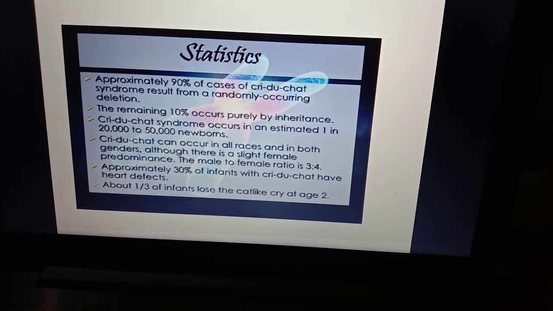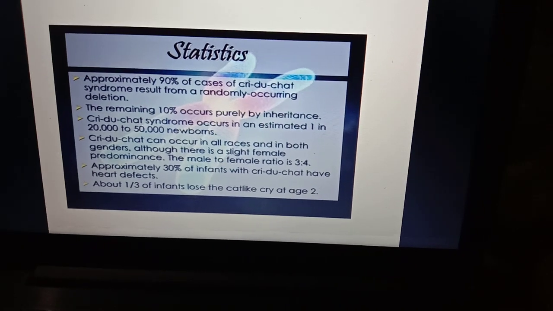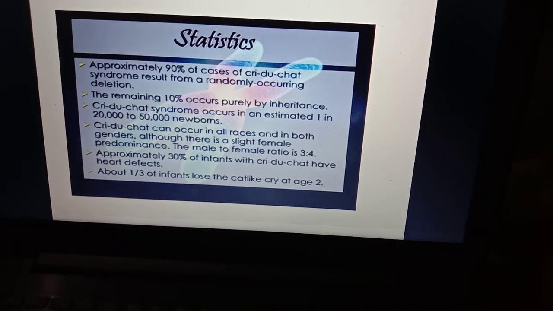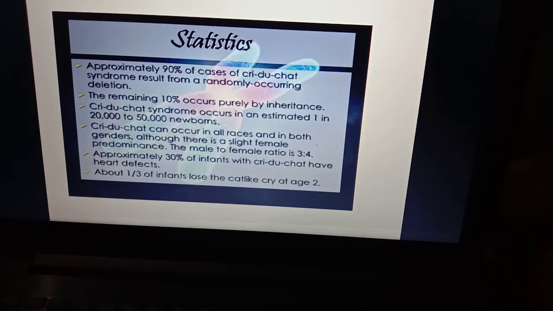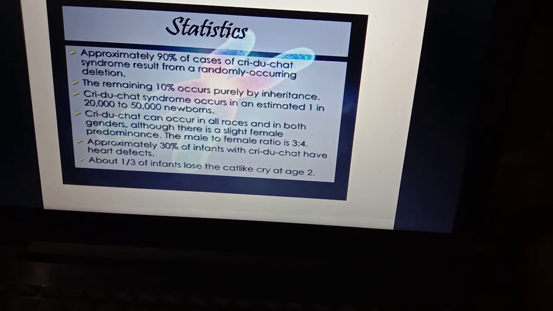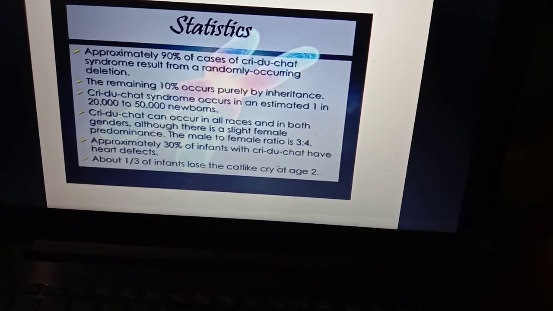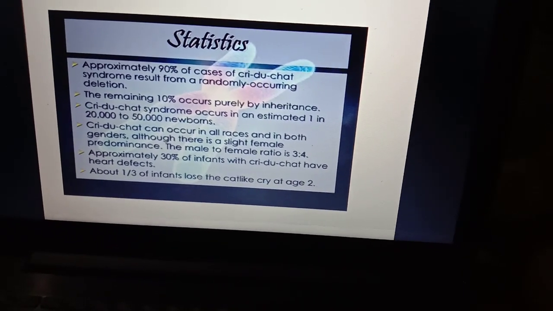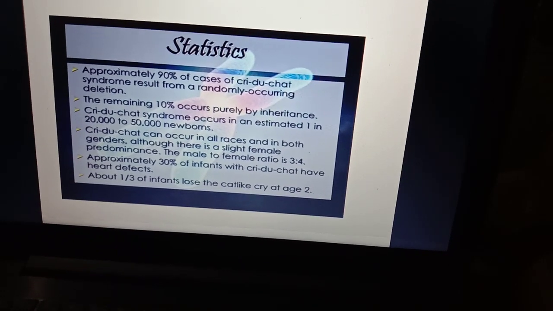Approximately 90% of cases of Cri-du-chat syndrome result from a randomly occurring deletion. The remaining 10% occur by inheritance. Cri-du-chat syndrome occurs in an estimated 1 in 20,000 to 50,000 newborns. Cri-du-chat can occur in all races and in both genders, although there is a slight female predominance. The male to female ratio is 3:4. Approximately 30% of infants with Cri-du-chat have heart defects. About one third of infants lose the cat-like cry by age 2.